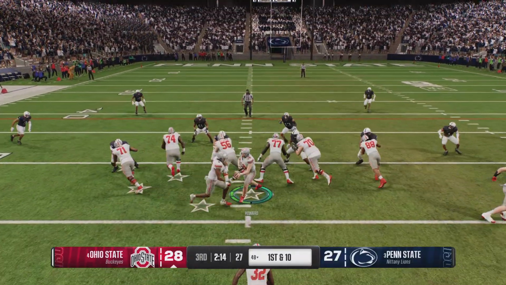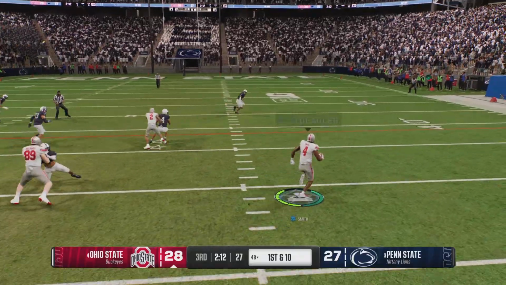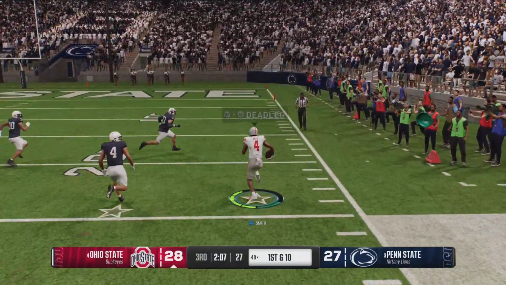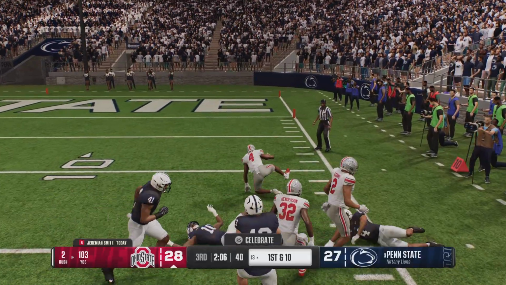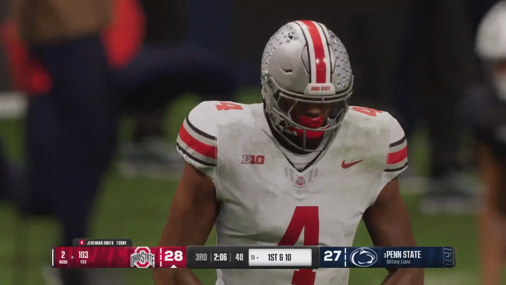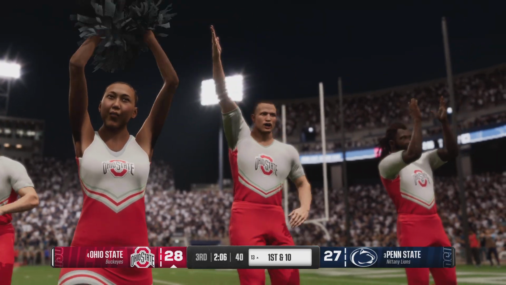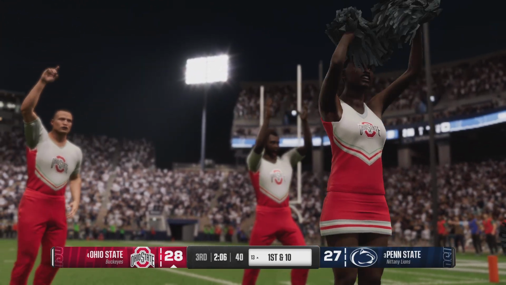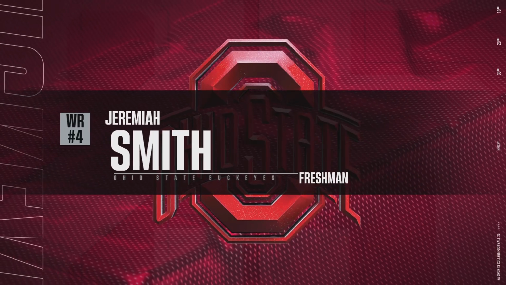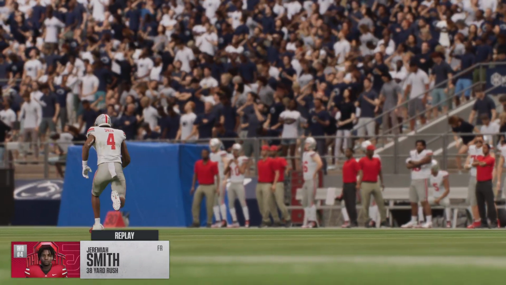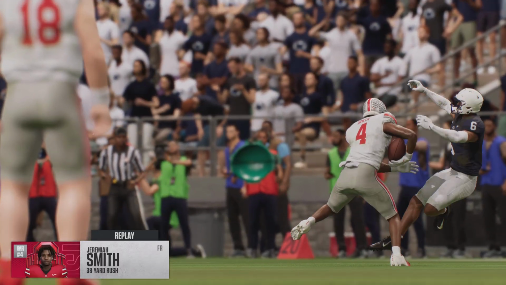They give it to the receiver on a jet sweep. Great cut. They whiff on him. Gets past the tackler into open space now. Tackle made after a big gain. This is what can happen to a defense that gets so focused on defending the pass or locking into the run game between the tackles. Leave yourself vulnerable to the edge, and this jet sweep is a great way for an offense to make you pay for that.